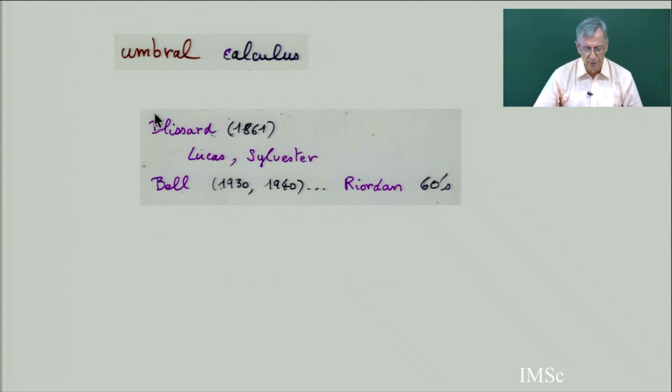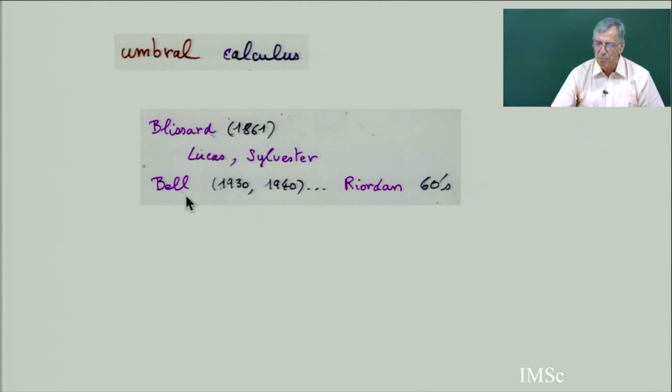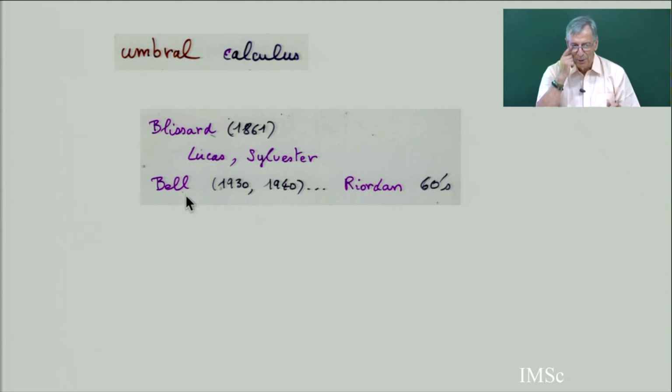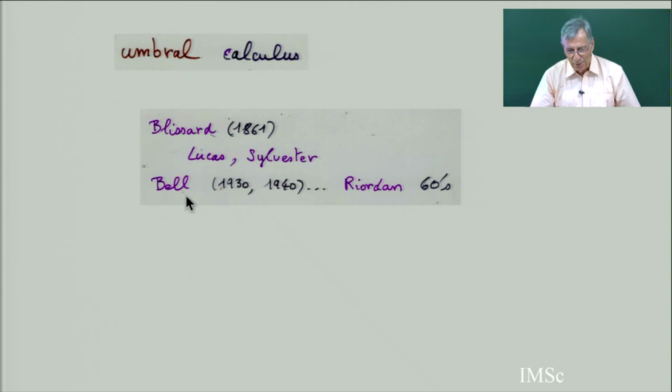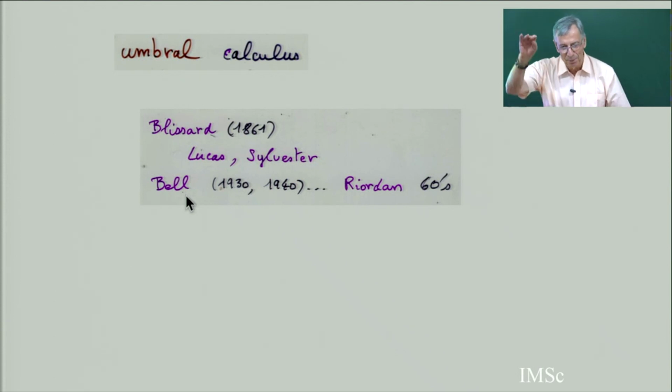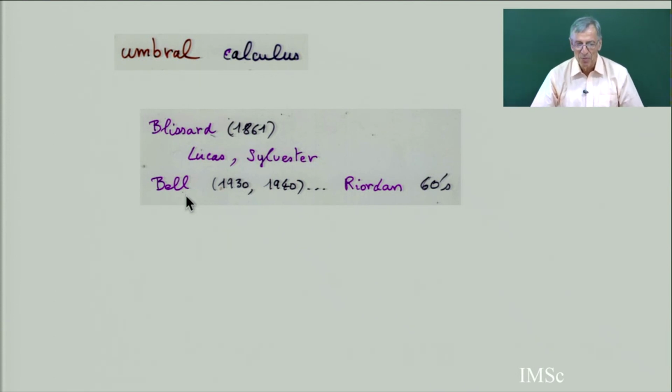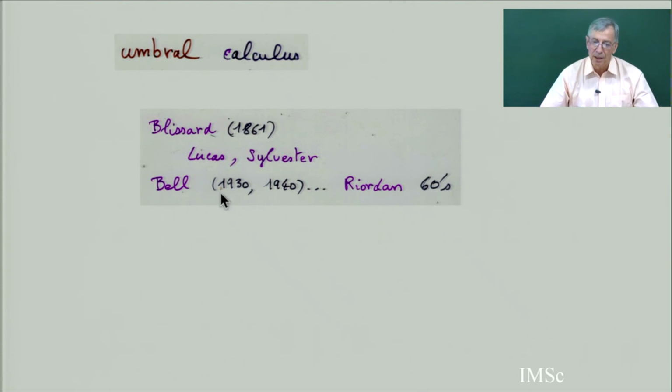So umbral calculus began with Blissard in 1861. Maybe also Lucas and Sylvester contributed to introduce this. And Bell in the 1940s, he tried. This is like magic. I'm going to show you an example. You take some identities, then the indices below, you put them as exponents. You do your things, which is not at all rigorous, and then you go back, the exponents go back down, and then it works. So Bell tried to explain why it works, and he did not succeed.